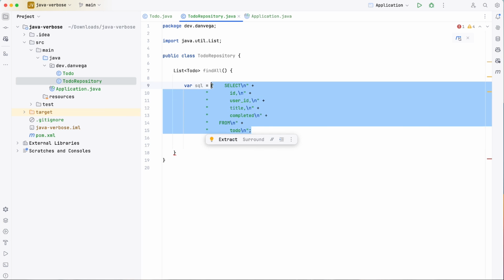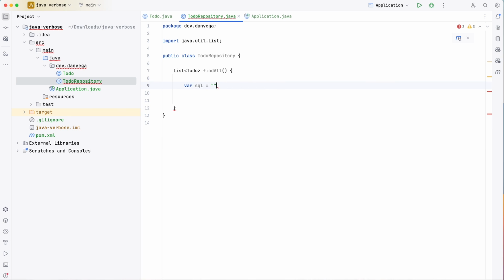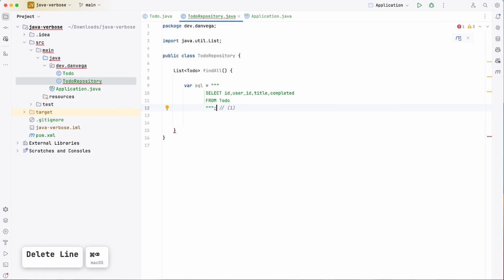So what I can do is use the triple quotes. And now I have a nice area where I can just type out multi-line strings. So I can say select id, userId, title, completed from todo. And then if I wanted to say where, I could do more stuff here.